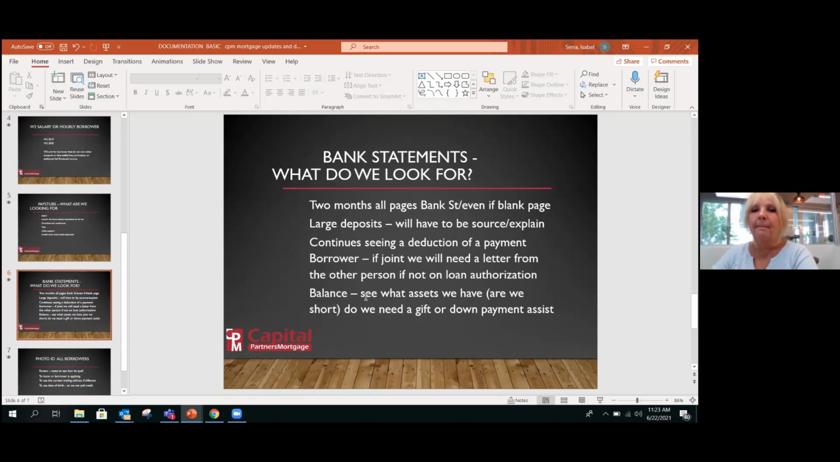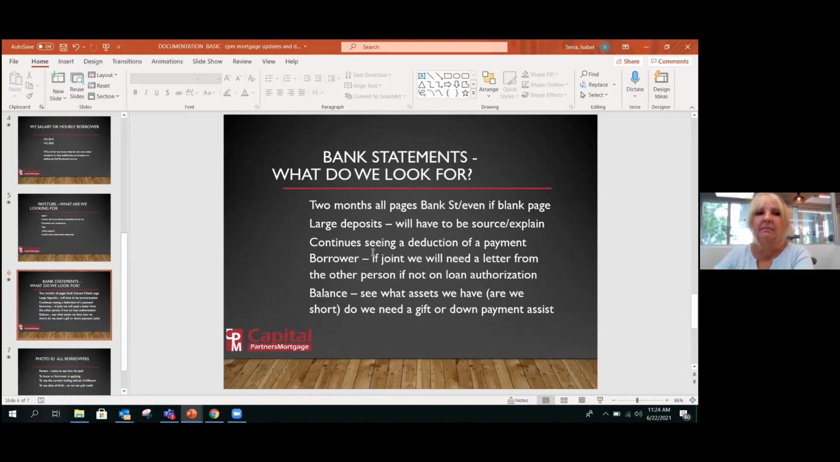Okay, so balance. We also look at the balance so we can see if the customer has enough funds or not. Sometimes the customer only has $200 and we're trying to do a 3% down payment. I need to understand, is there another bank statement? Where are the other funds coming from? Are we going to use down payment assistance? Sometimes I have a bank statement that's negative, so we need to look at that too, and then ask why. Sometimes it's just that they have it offset with a savings account, etc. So we're open to all that.